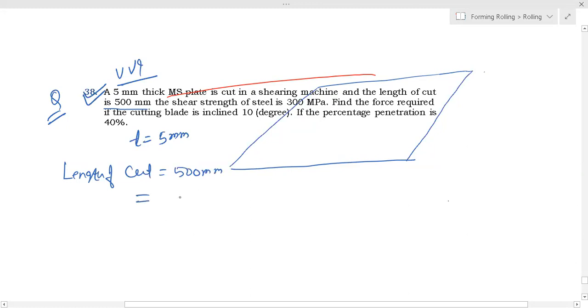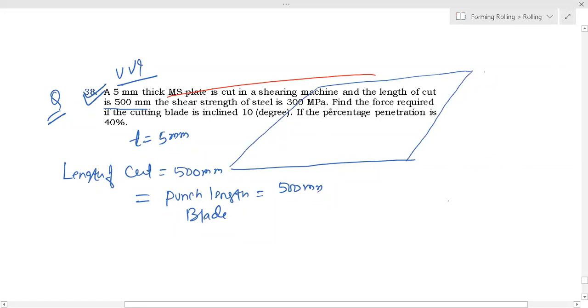Means the punch length, the cutting punch length, must be 500 mm, or cutting blade. You have seen that in a book binding shop they cut thick books, one blade will come and the book will be cut.